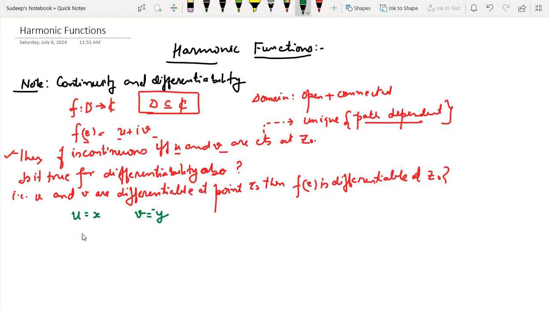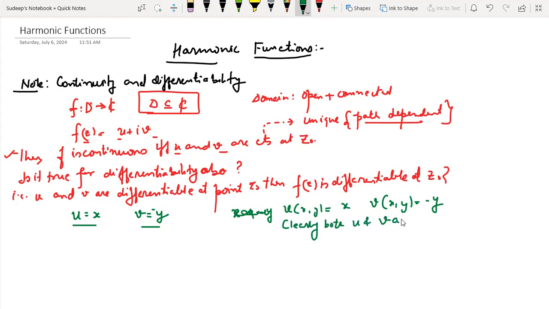Clearly, these functions, u is equal to x and v is equal to minus y, if I consider them as two variable functions, are linear functions in two variables. So clearly both u and v are differentiable.